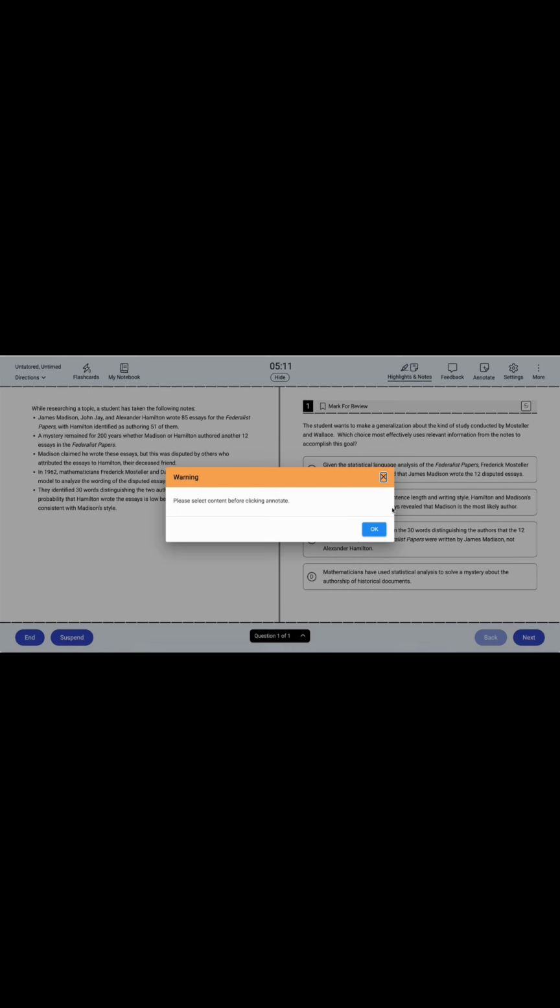And so the basic concept around this question is that you don't even need to read the actual passage to understand how to frame the question. Before we even look at this passage, we'll first be annotating key money words. The student wants to make a generalization about the kind of study conducted by Mosteller and Wallace. Which choice most effectively uses relevant information from the notes to accomplish this goal?